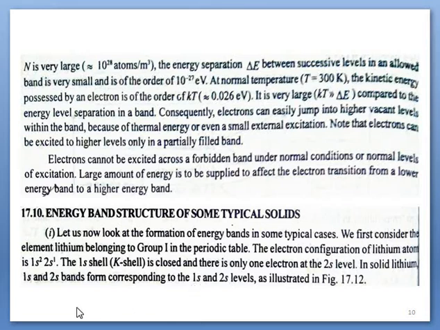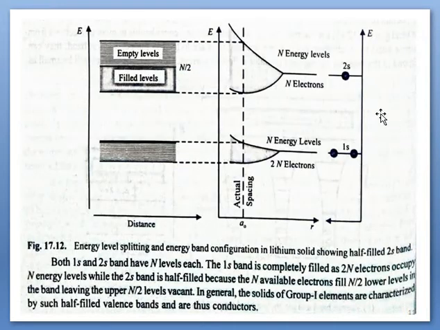First of all, we will discuss lithium solid. The electronic configuration of lithium atom is 1s2, 2s1. So according to previous discussion, we will have this kind of electron distribution. See, 1s2, 2s1. And at interatomic separation, we have n energy levels due to interaction of 1s orbitals, and we have also n energy levels due to interaction of 2s orbitals.